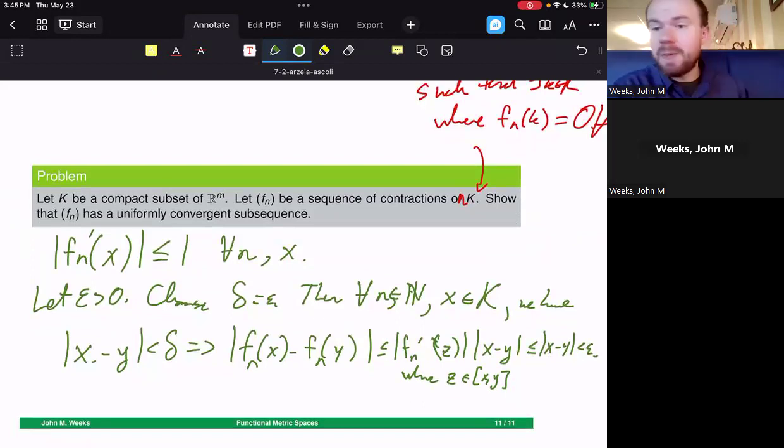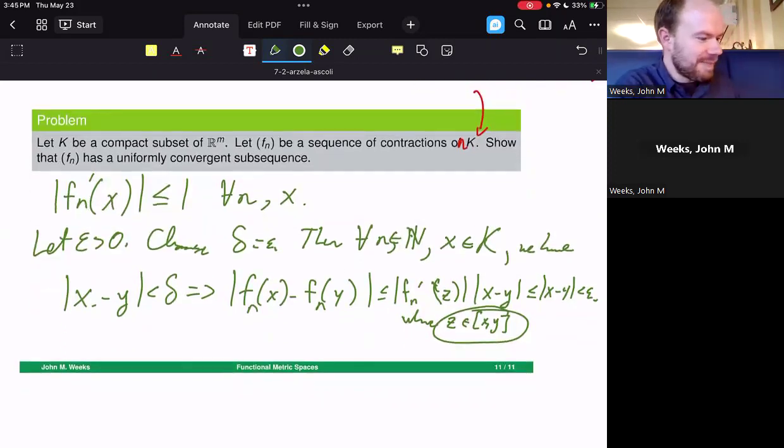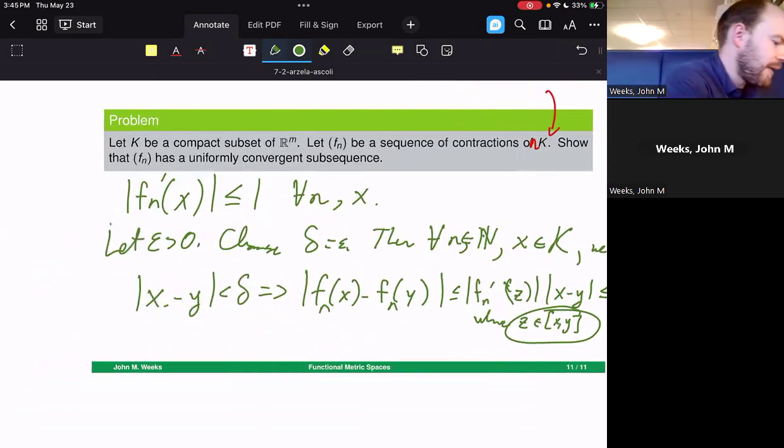So this tells us that we have this equicontinuity argument to go on here. The only thing that might be a little bit hand wavy here is the fact that x might actually be greater than y, in which case I need to flip around what this open interval is. But this idea of the derivative working in here says that essentially there's a mean value theorem happening here. There could actually be an equal sign here if we wanted to, if z is the value inside of x and y guaranteed by the mean value theorem. So this particular line gives us equicontinuity of our set.